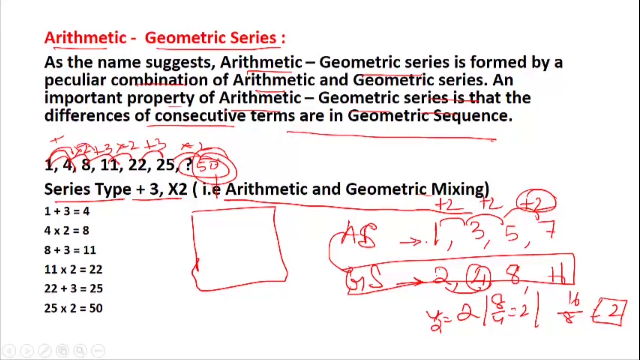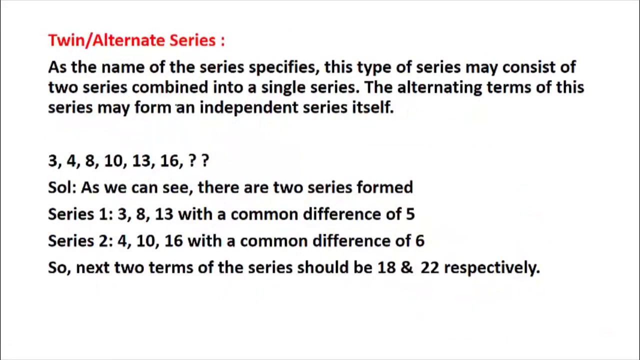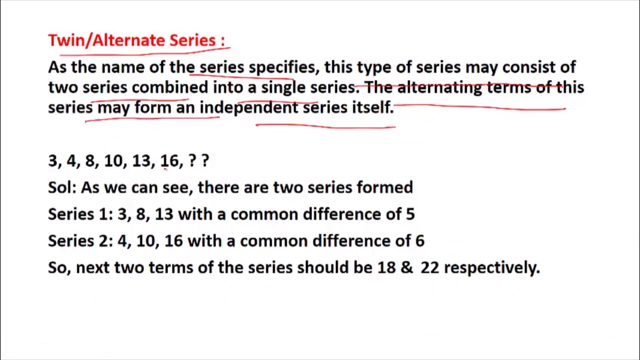Okay, so let us move on to the next, that is twin or alternate series. As the name of the series specifies, this type of series may consist of two series combined into a single series. The alternating terms of this series may form an independent series itself. So what we mean by this is, as you can see, there are two series formed. Alternate means there is a relation between these terms, and there is a relation between those terms alternately.